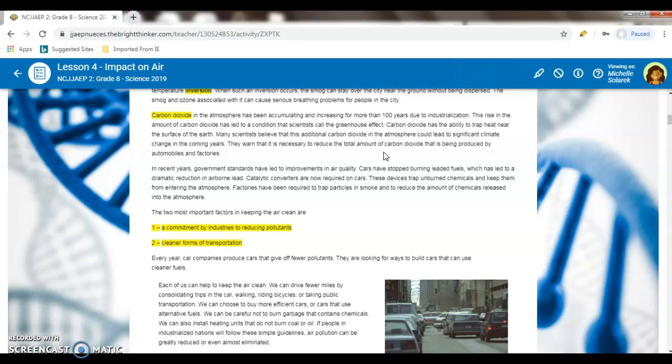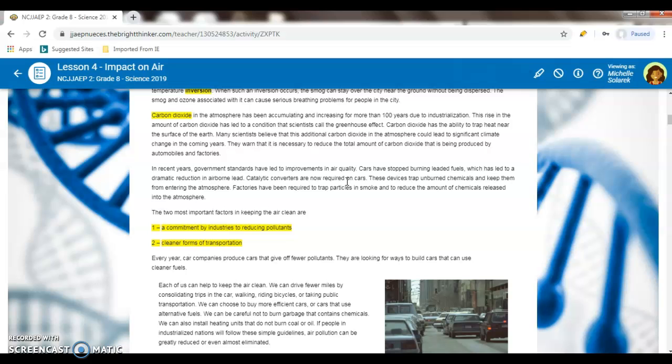Cars have stopped burning leaded fuels, which has led to a dramatic reduction in airborne lead. Catalytic converters that are required on cars trap unburned chemicals and keep them from entering into the atmosphere. Factories have been required to trap particles in smoke and reduce the amount of chemicals released into the atmosphere.